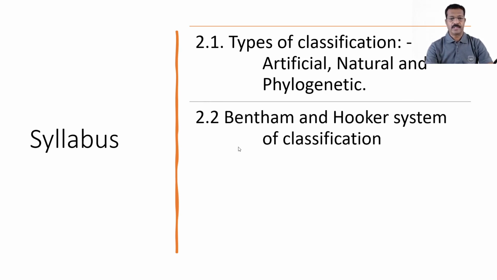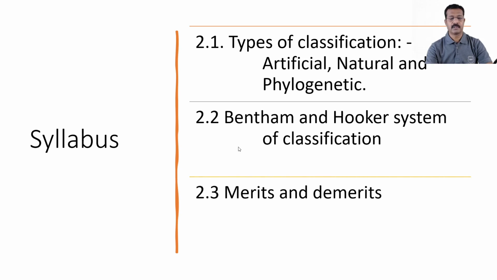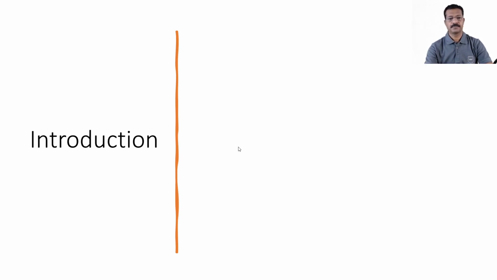Second subunit, that is Bentham and Hooker's system of classification. And third one, merits and demerits of Bentham and Hooker's system of classification.